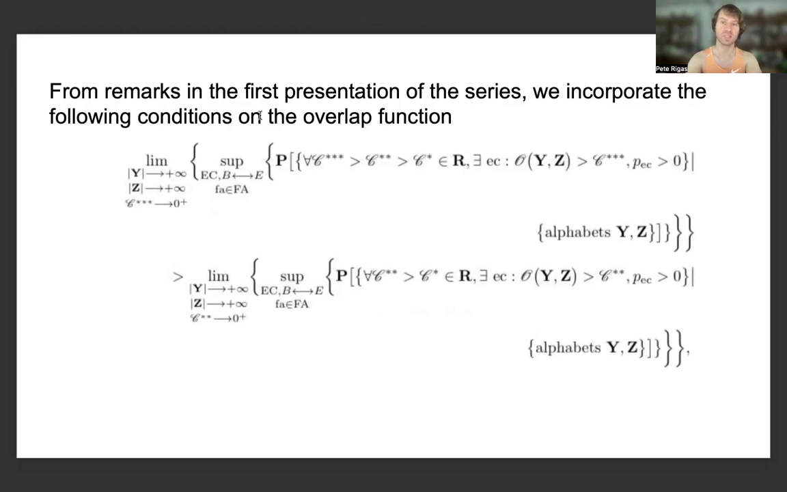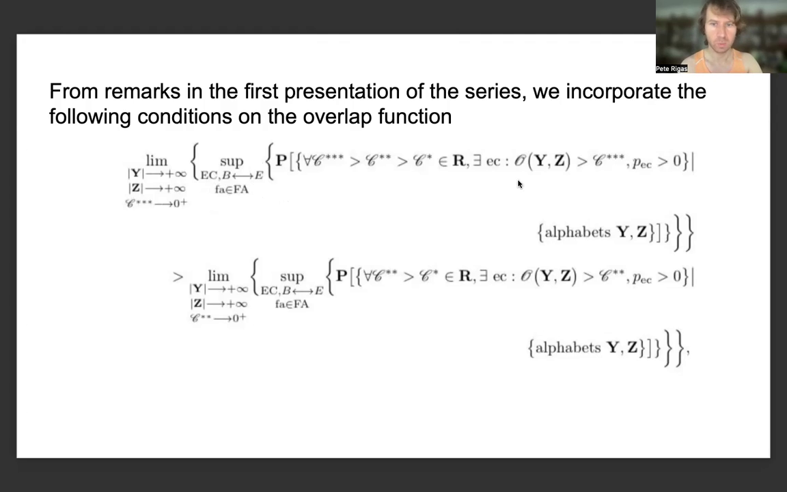And from remarks in the first presentation of the series, we introduced the following conditions on the overlap function, namely the limit as the cardinality of Alice's alphabet and the cardinality of Eve's alphabet each tend to positive infinity. We're taking some strictly positive constant C star star, which we're letting tend to zero from above, and we're taking the supremum over all error correcting codes, over Bob and Eve's quantum channel, over all instances little f sub a of false acceptance within the collection of all instances of false acceptance big F sub a.